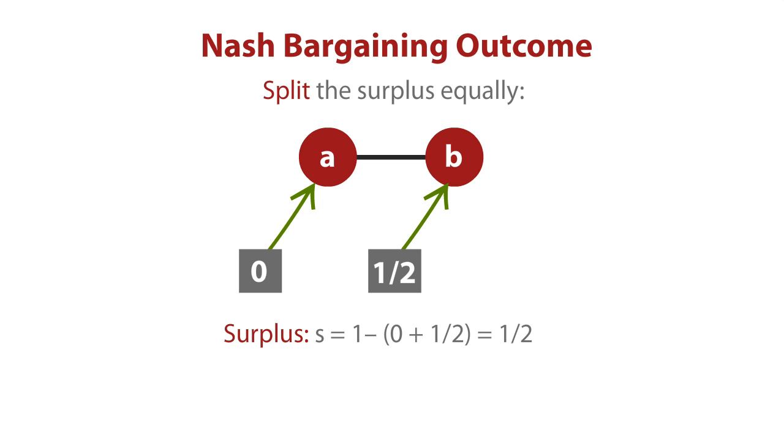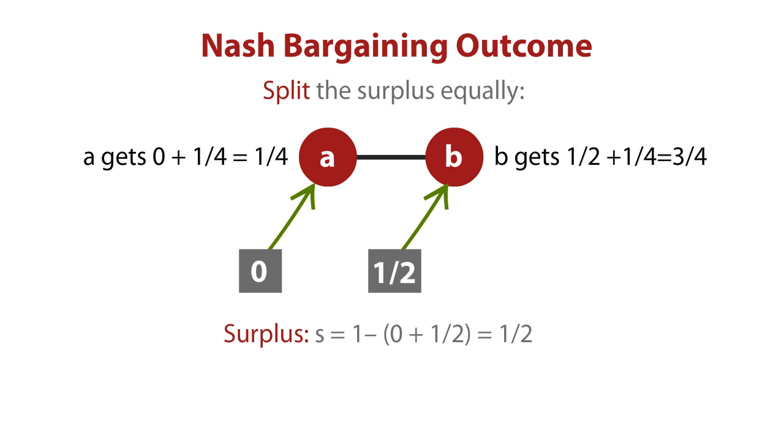Nash's idea is that surplus is going to be split equally. So node A should get the outside option of 0 plus half the surplus, or a fourth, and get just a fourth. B should get his outside option of a half plus half the surplus, another fourth, and that gives B 3/4. Okay, that's beginning to reflect now the idea that B's got more power than A. Here B gets 3/4 and A gets 1/4. So that says, well, the 1/2, 1/2, 1/2, 1/2 prediction is not good. Let's try 1/4, 3/4, 1/2, 1/2.